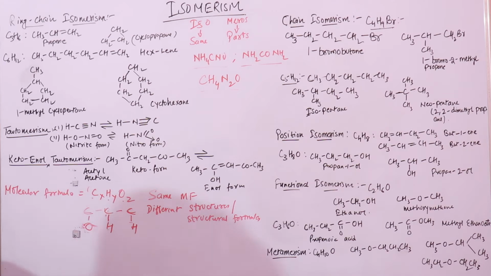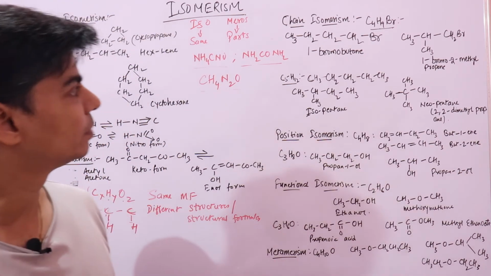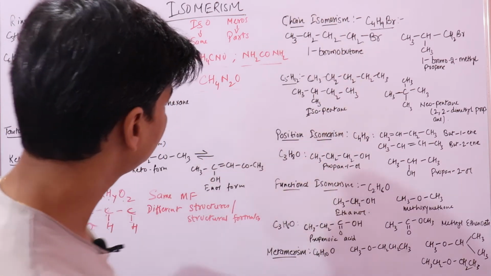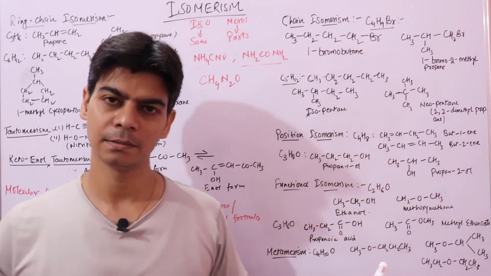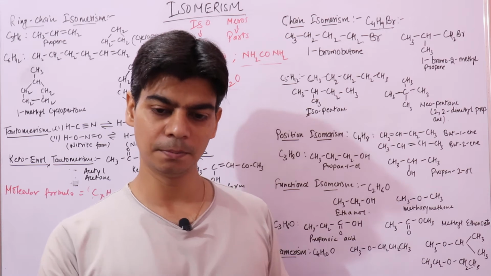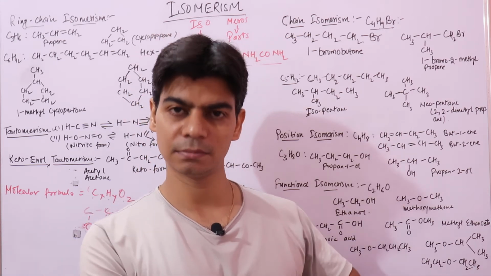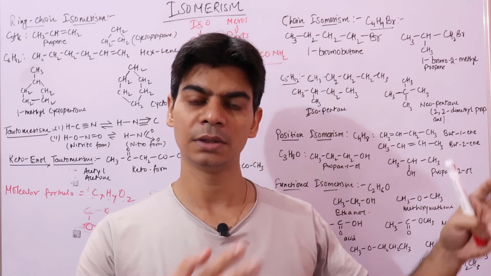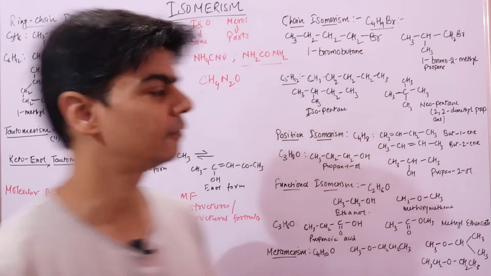So based on this different arrangement of atoms, we have different kinds of isomerism. The first is chain isomerism. In chain isomerism, I may have a straight chain of carbon atoms, or I may go ahead and create a branch. I may have a branched molecule or a straight chain molecule, both having the same number of carbon atoms and hydrogen atoms, or any other heteroatom if you have.